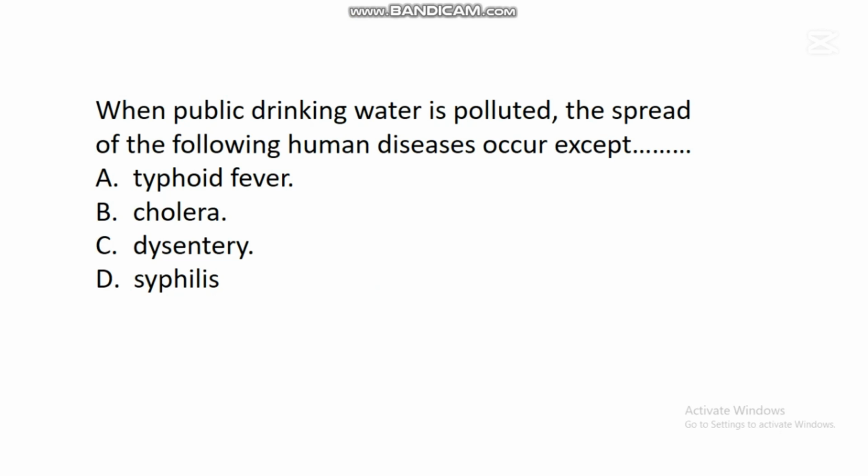The next question says, when public drinking water is polluted, the spread of the following human diseases occur except dash. A. Typhoid fever. B. Cholera. C. Dysentery. D. Syphilis. In this question, the correct answer is D.